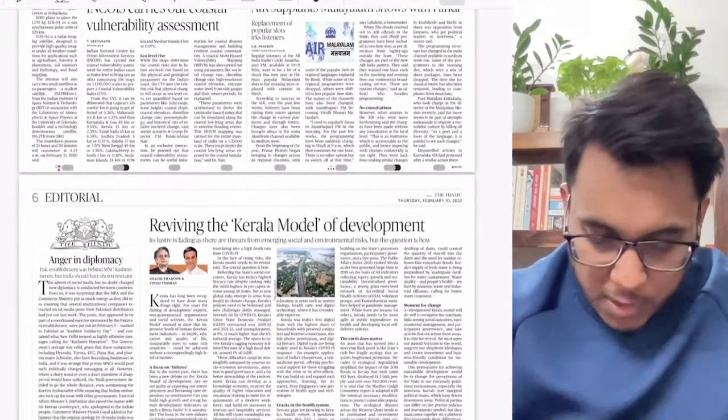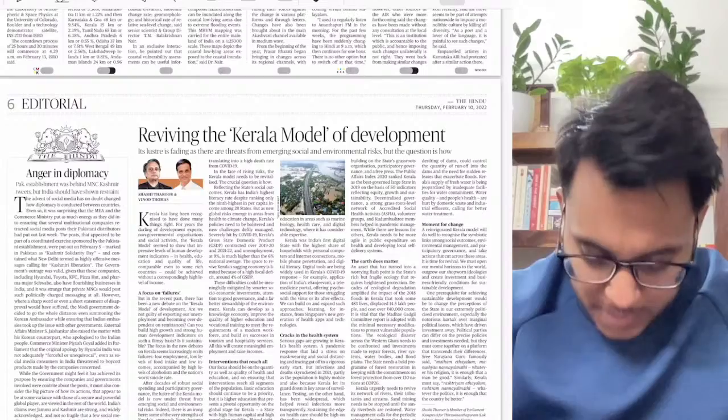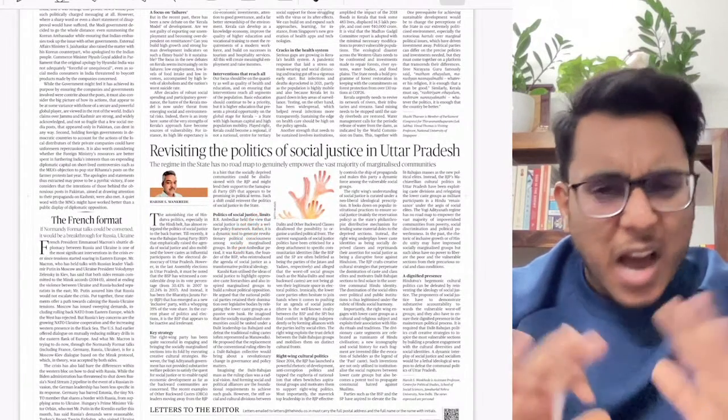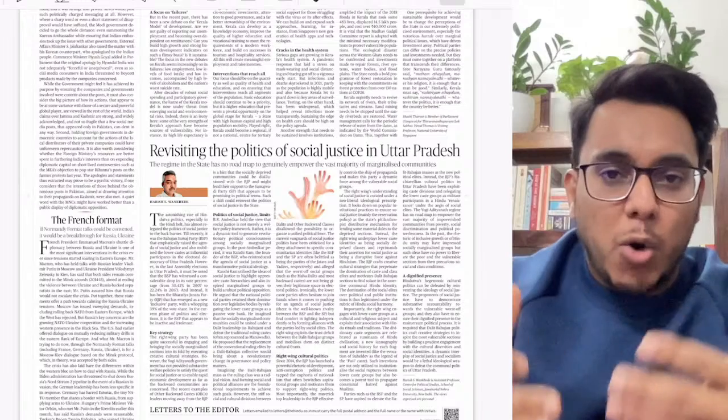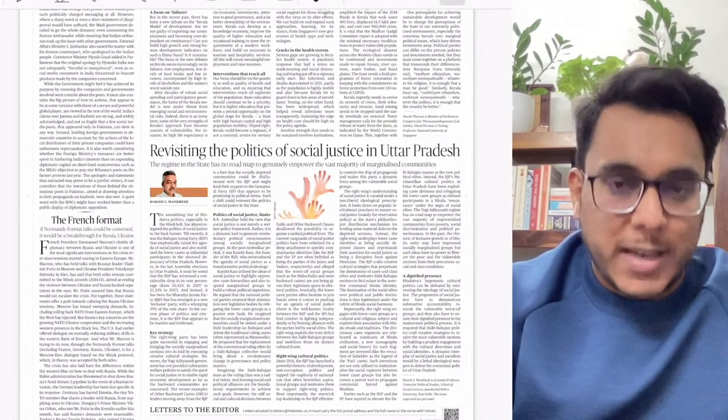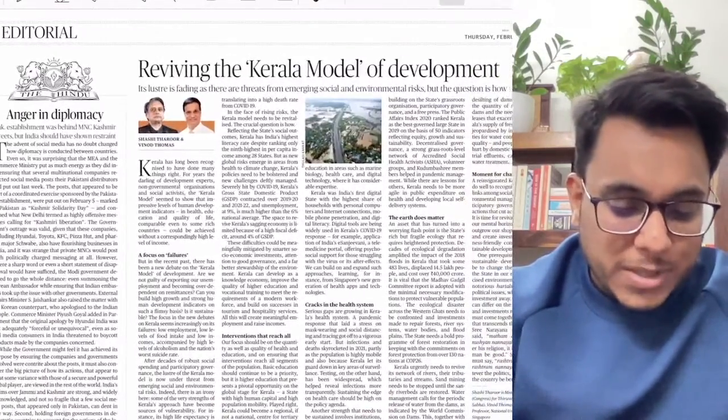Now further moving on, the editorial section. The first article is reviving the Kerala model of development. Briefly we will be taking it up, to see how this article can be important. Then further, revisiting the politics of social justice in Uttar Pradesh. How the BSP, SP, BJP are moving, what their manifesto agenda is, such things are provided. With respect to the examination, from an academic point of view, that is not too relevant here.